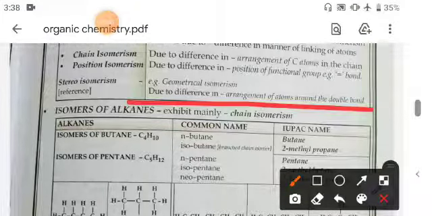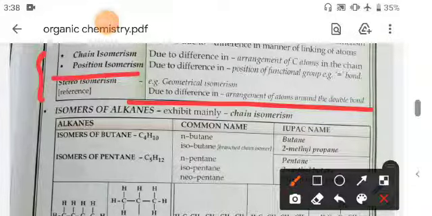Okay, now about these topics we will discuss in upcoming topics and we will explain it.